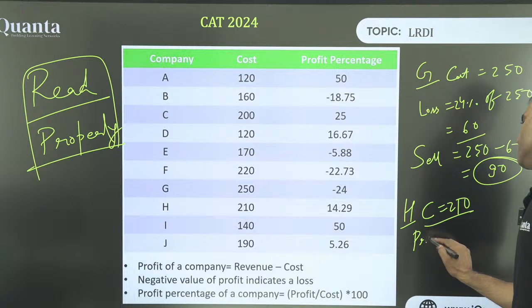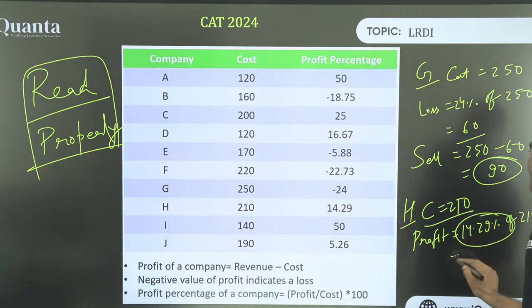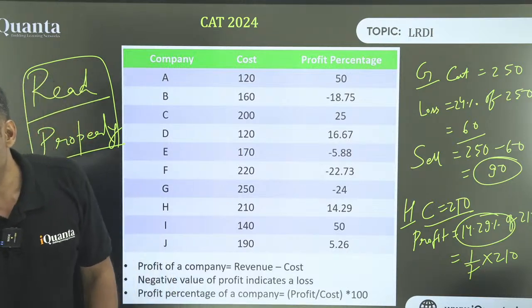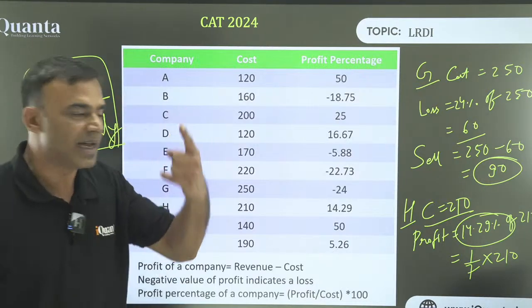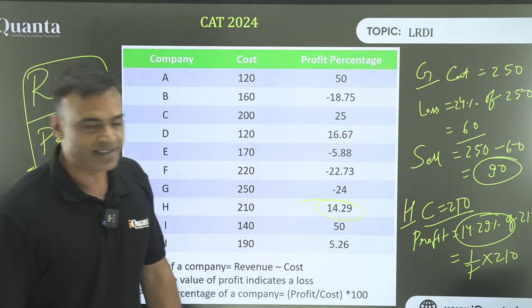So there is a profit. What is the profit value? It is 14.29% of 210. Do you understand that the moment I see this, I'll take it as 1 by 7? Yes or no? Remember, I had said that statement earlier. Which will be more useful for calculation, fraction or percentage? Always fractions. Always fraction. Priyanshu, convert to fraction and do it, because you have to understand the intent of the examiner. The person who has created the question wants you to know that 14.29% is 1 by 7.